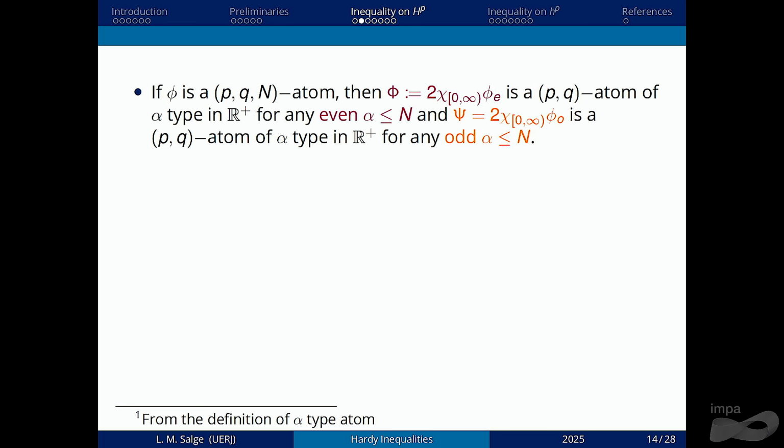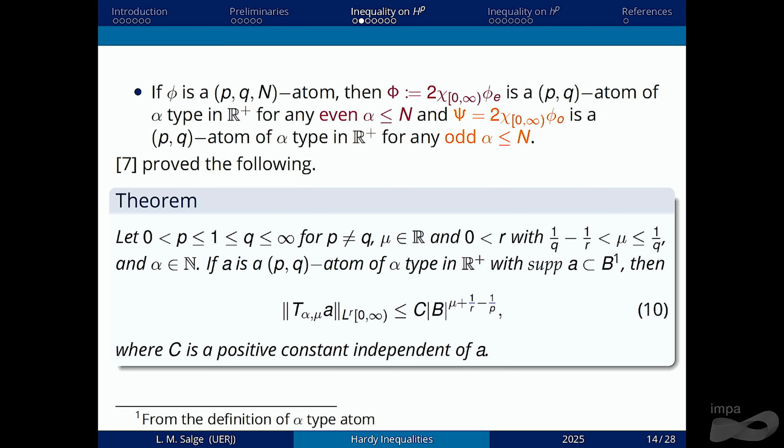And if we take a classical atom, we can change it to an alpha type atom in R+, writing the function like this. If alpha is even, we only take the even part of the original atom, and this becomes an alpha type atom in R+, and if alpha is odd, we write the function using only the odd part, and we get an alpha type atom in R+.